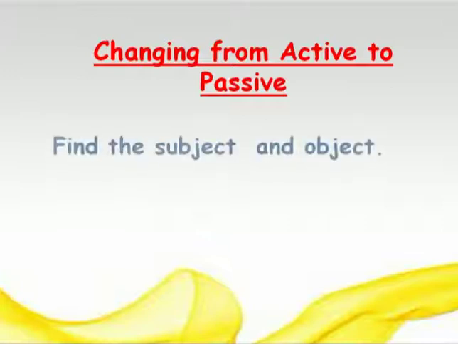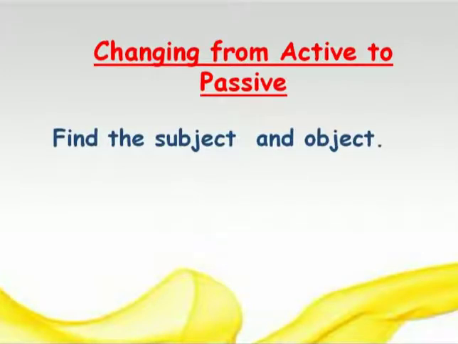Now, let's see what should we do to change the sentences from active to passive. So first of all, friends, what you need to do is, whatever sentence is given to you, find out the subject and object in the sentence. Clear? And then find out the subject and object and do flip-flop.